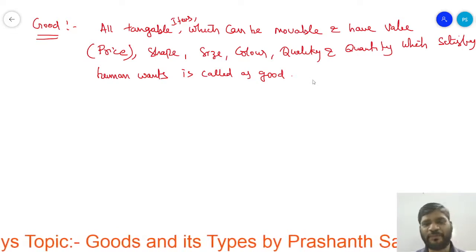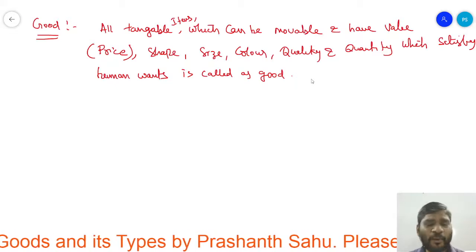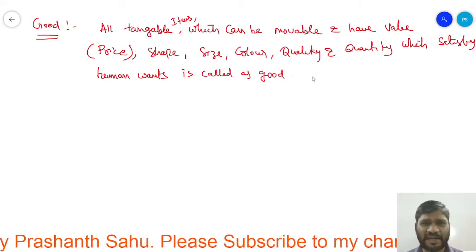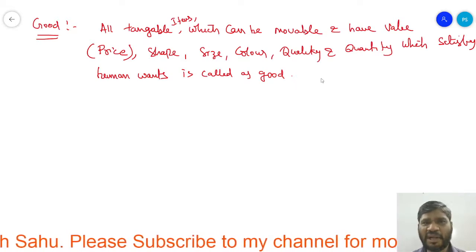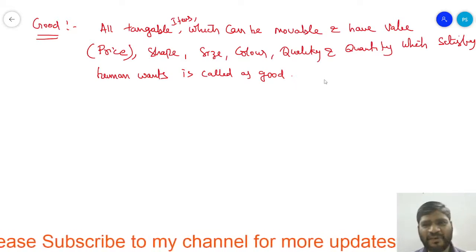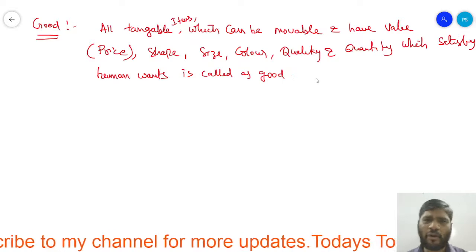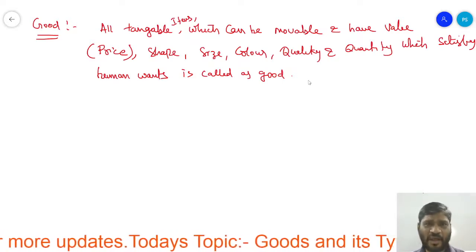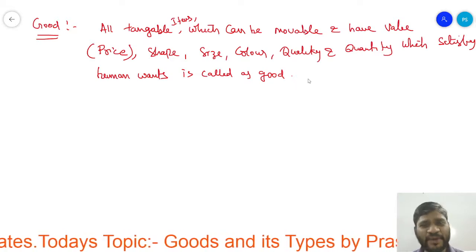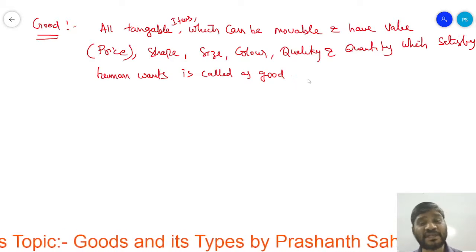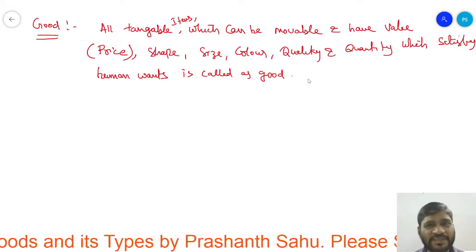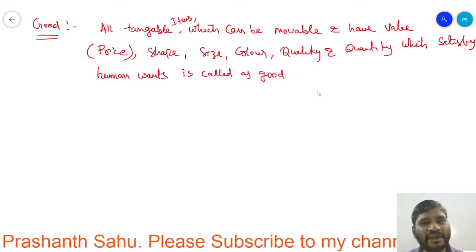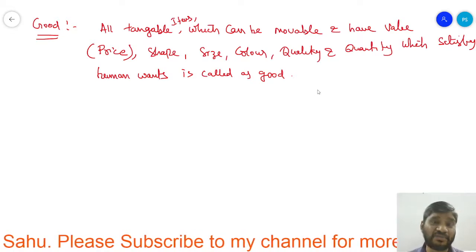Every good have a shape. Mobile phone, the mobile phone is almost how much? 6 to 7 inch. If the mobile phone is 21 inch, can we handle it? No, it will look awkward. In the same way, size, color, all persons have the same essence of taste. I like, for example, red color. Some other persons like orange color. Some other persons like pink color. Some other persons like black color. Right? So different goods have the different colors according to the taste as well as the preference.